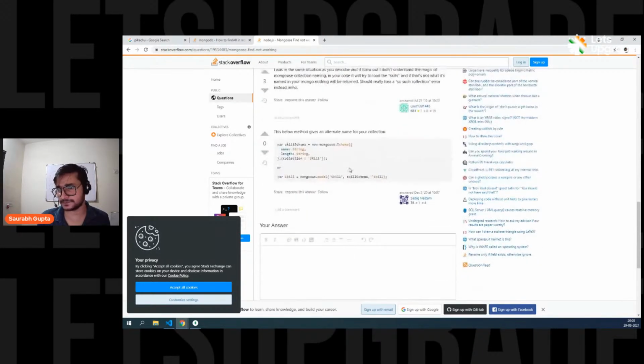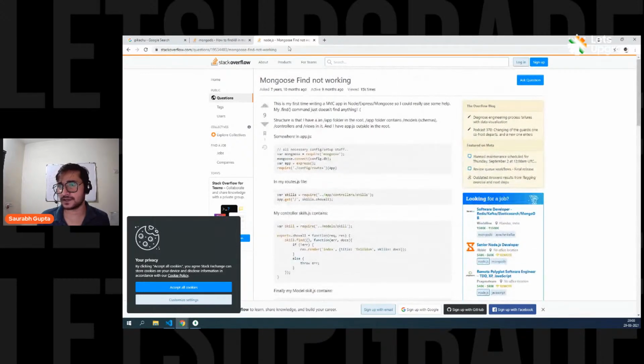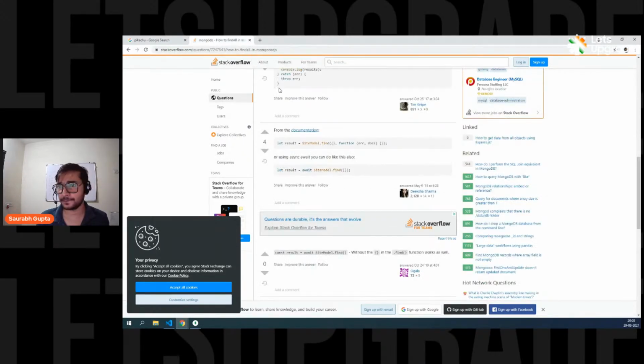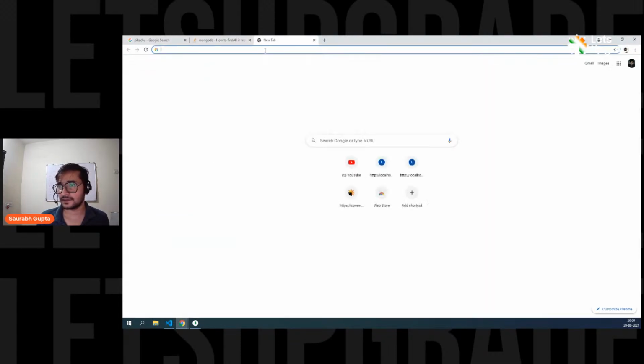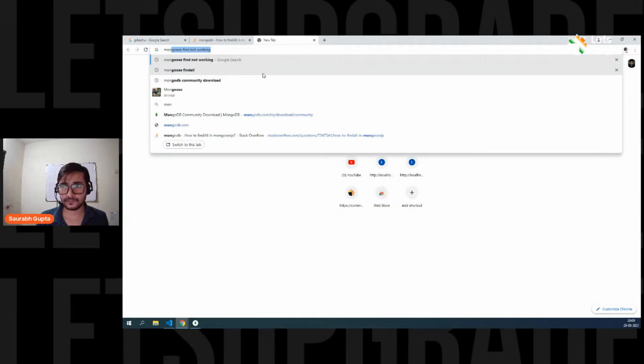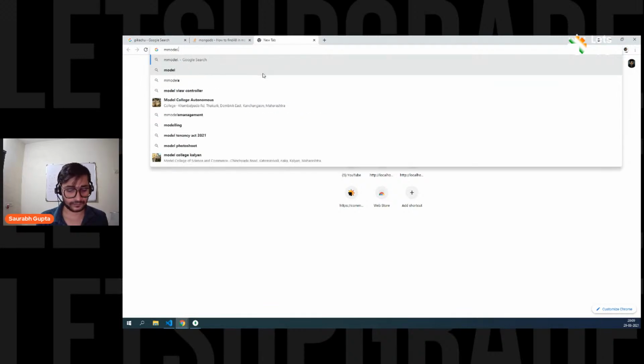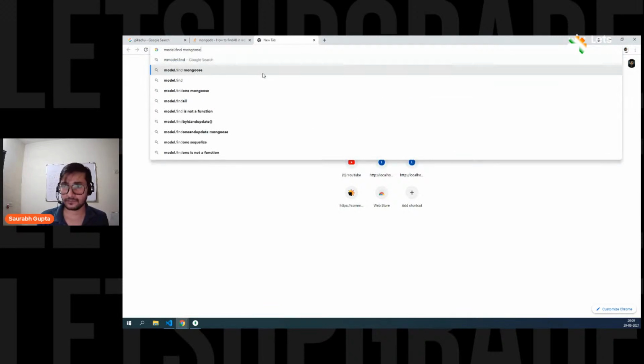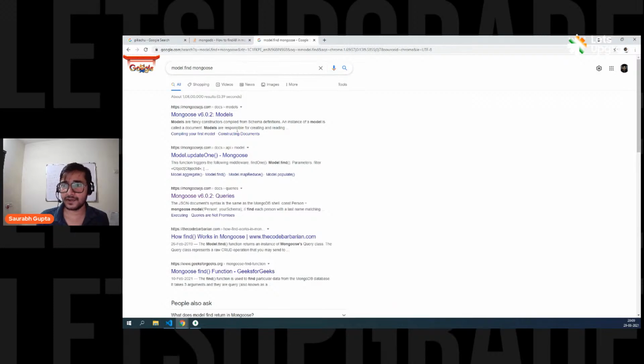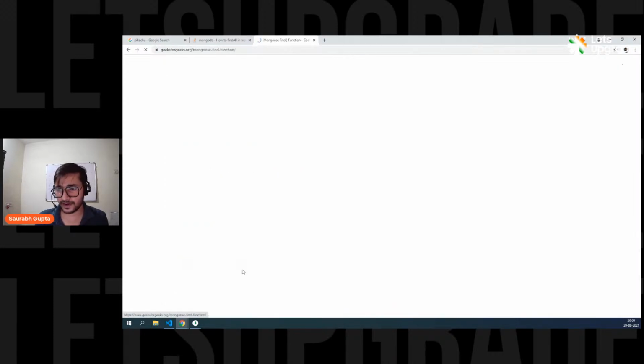I didn't expect this error to come like this because yesterday I tried it and it was working perfectly fine. See, const and let doesn't matter in this case. What are they doing? They are doing nothing, right? It should be working actually. I don't know why find is not working.